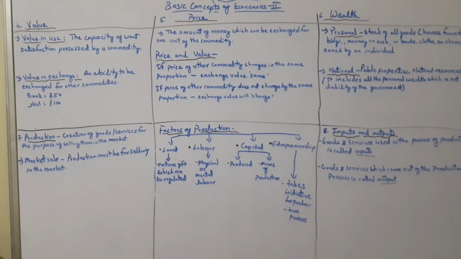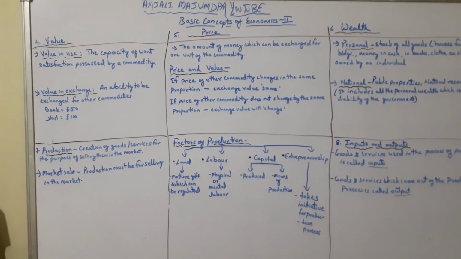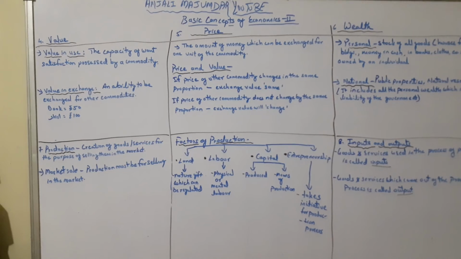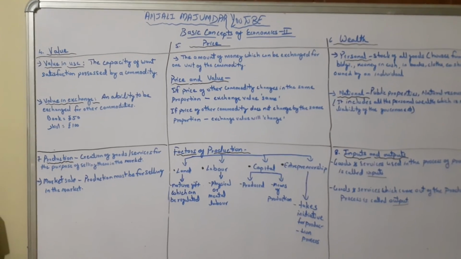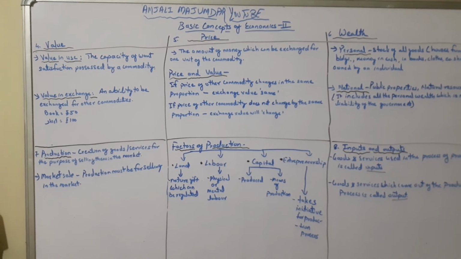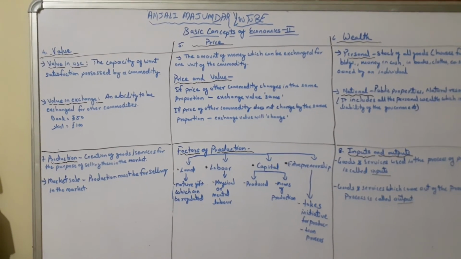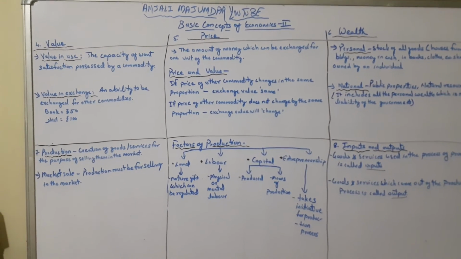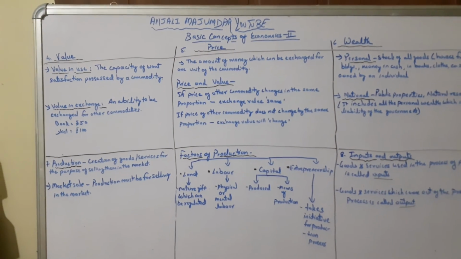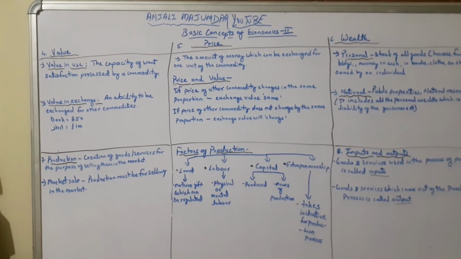Then entrepreneurship. An entrepreneur is the person who takes the initiative for the production process. He organizes, manages the finances, and brings the ideas, coordination, management, and innovations. These are the functions of an entrepreneur. So he is basically the person who invests the capital and uses the brain behind this production.